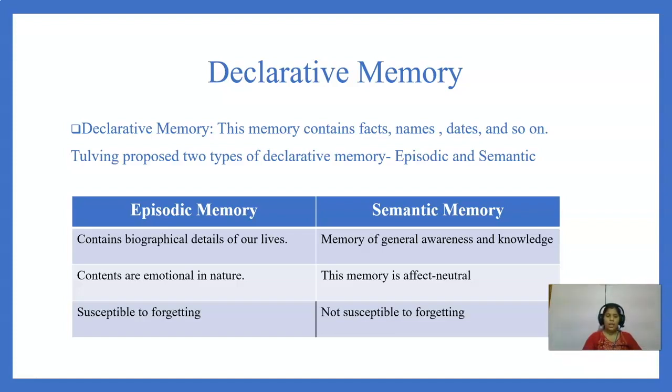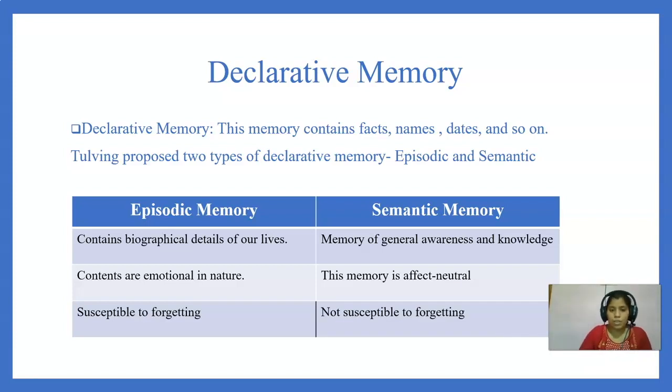Now, Tulving proposed there are two types of declarative memory, episodic and semantic. Episodic memory contains personal information, personal details, like our experience of last summer vacation, our college life, our childhood experience, like this.